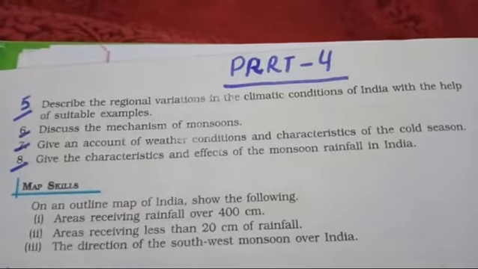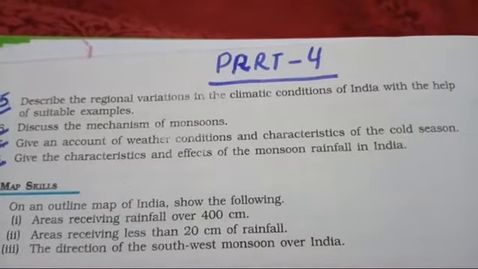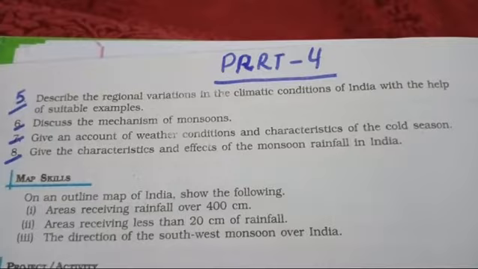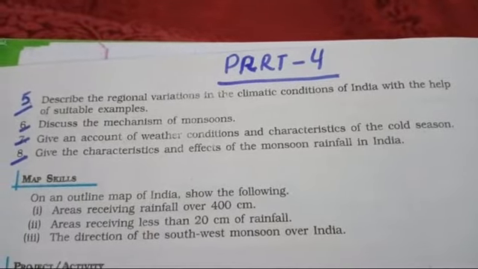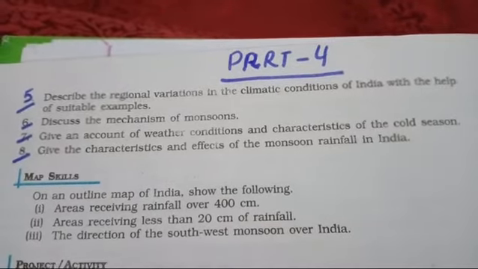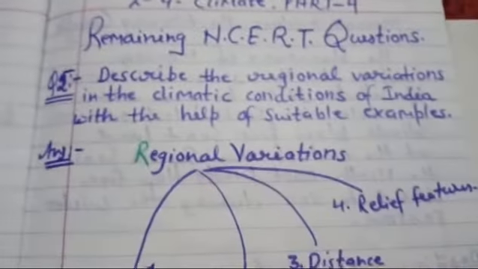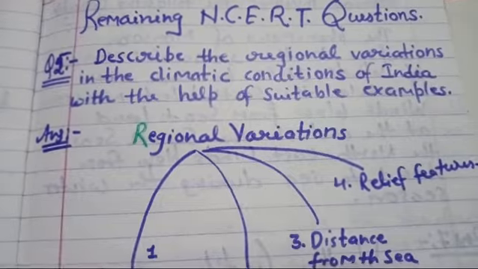The fifth question of this chapter is: describe the regional variation in the climate condition of India with the help of suitable examples. So in this question you have to describe what the regional variations in the climatic condition of India are, and you have to give examples also. So in this video I am telling you the answer: describe the regional variation in the climatic condition of India with the help of suitable examples.